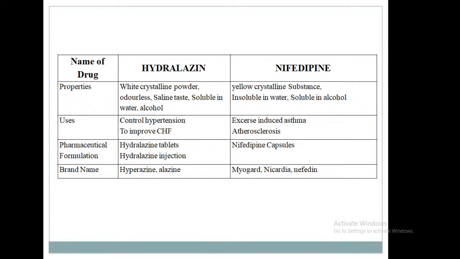Next drug under the antihypertensive drugs, nifedipine, a yellow crystalline substance insoluble in water, soluble in alcohol. It is used to treat exercise-induced asthma. Also nifedipine is used for atherosclerosis. Pharmaceutical formulation: nifedipine capsule, and the brand names Myogard, Nicardia, and Nepidine.